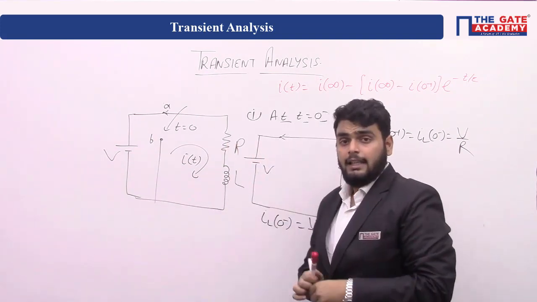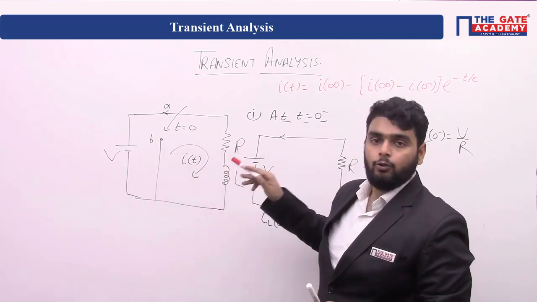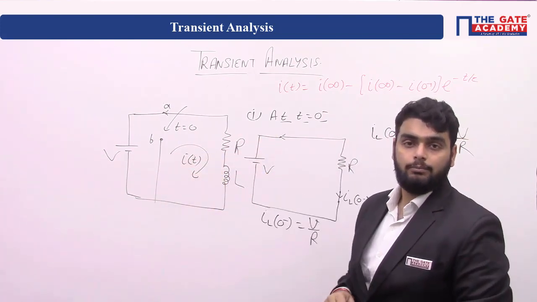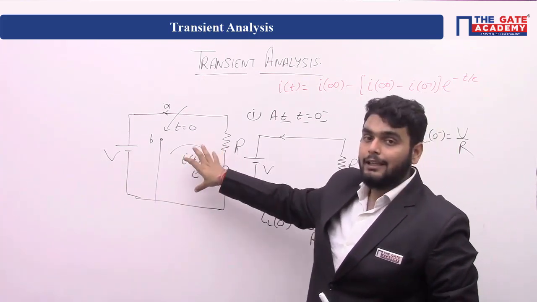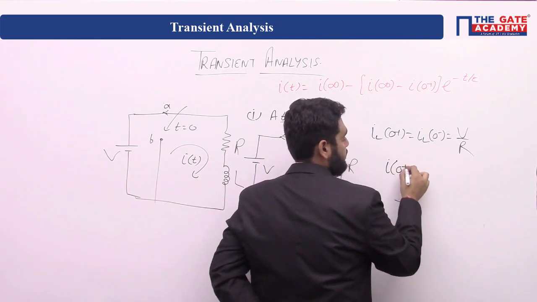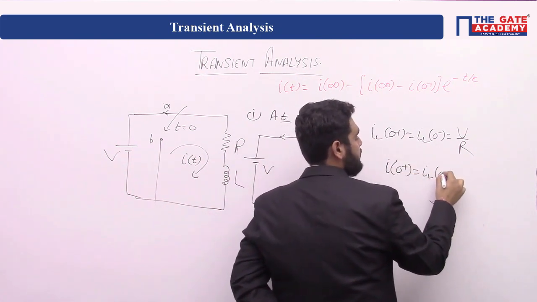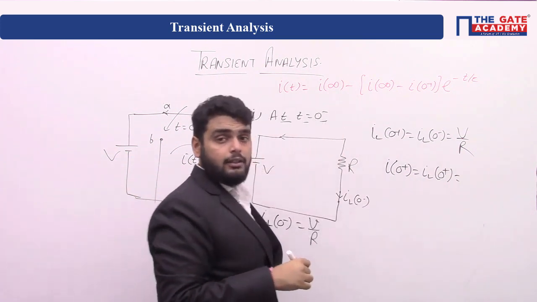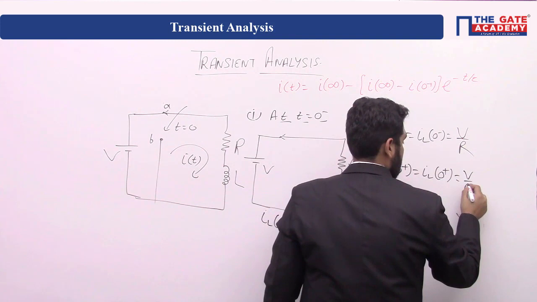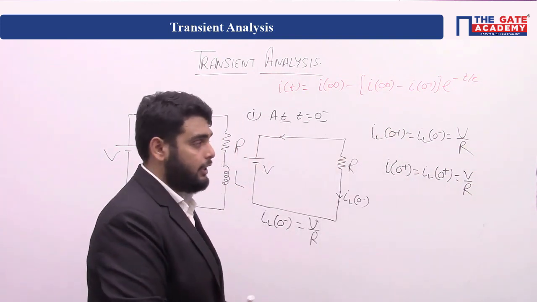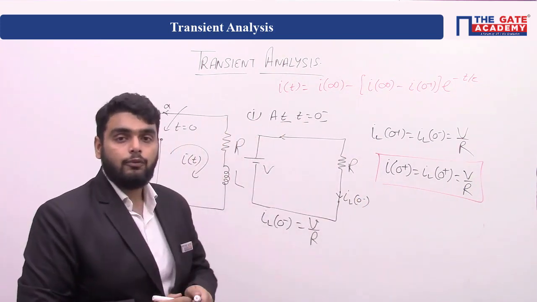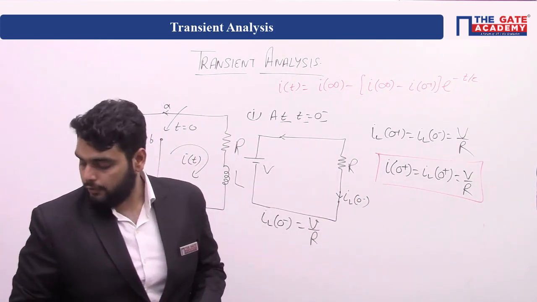Now, the current which we have to find out, iD, is also passing through the inductor in this question, so we can say I0 plus is equal to iL 0 plus, because the current is passing through the inductor also. It is V by R. Now we have to find the current at t tends to infinity.